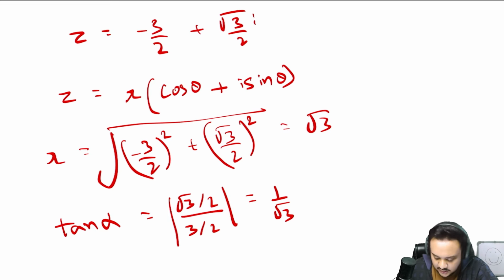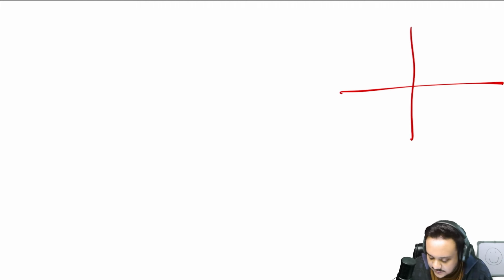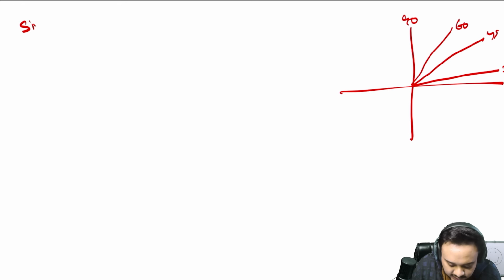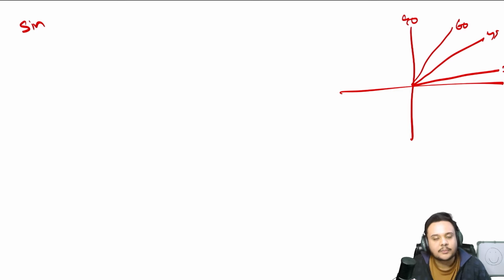That is tan alpha. Now comes the tricky part, because a lot of students do not know how to find the angles. I'll give you a very quick tutorial on it. Let's say that you have a graph like this. You start at angle 30, then you land on 45, then you go to 60, then 90, and you have 0 here and 90 here. When you are talking about sine and cos, you just need to know sine, and cos is going to be the exact opposite of that. From just sine you can calculate cos, and then you can calculate tan as well, sine upon cos. So just memorize the values for sine.